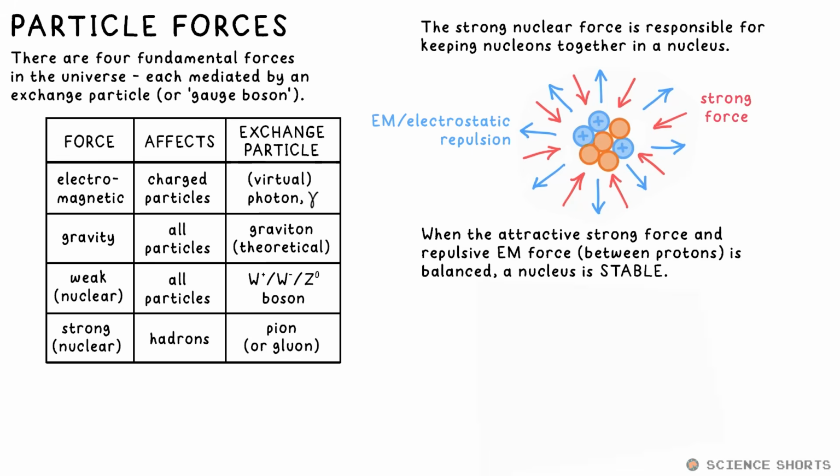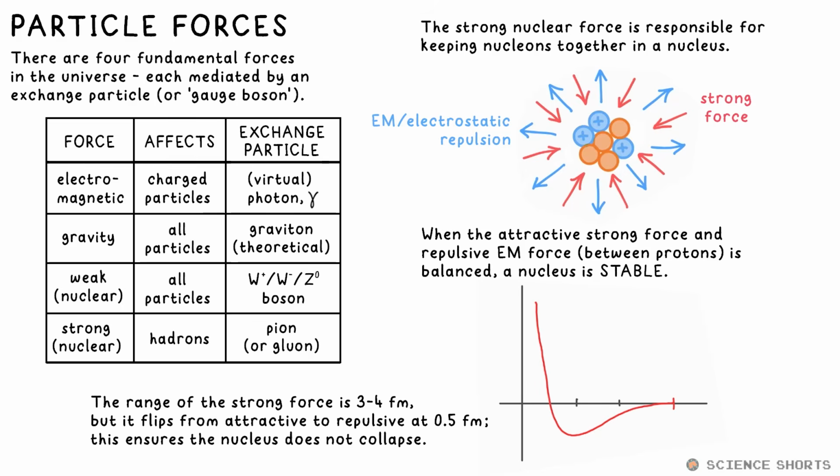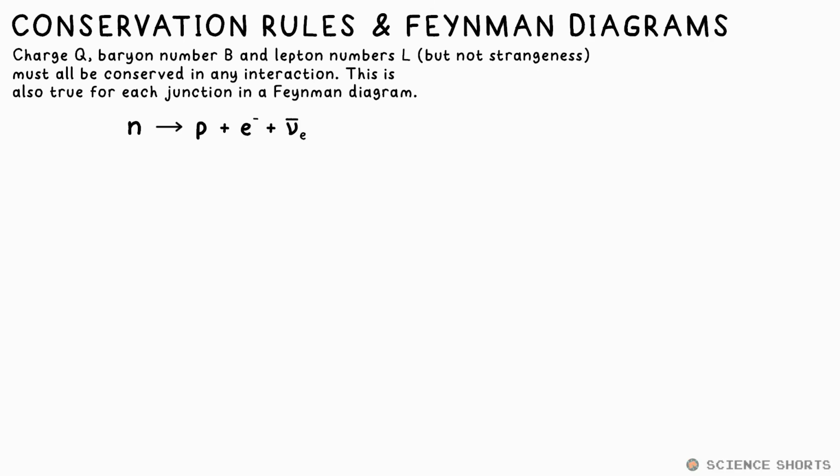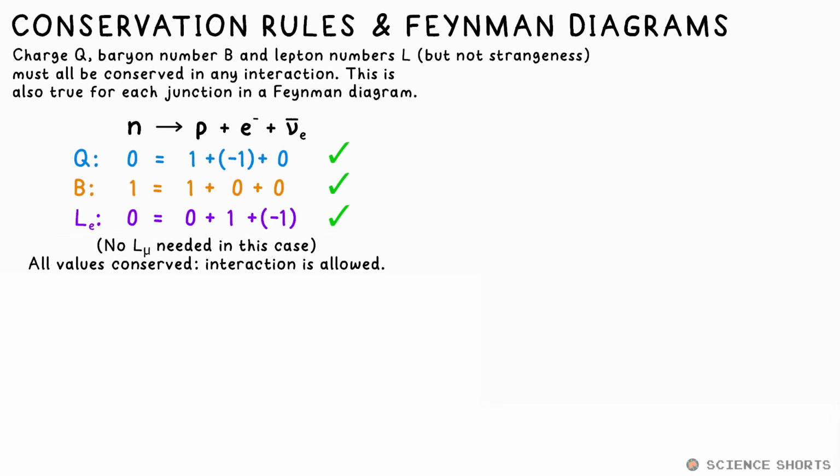When these forces are balanced, a nucleus is stable. The range of the strong force is 3 to 4 femtometers, but it switches from attractive to repulsive at 0.5 femtometers to stop the nucleus from imploding on itself. In any interaction, charge, baryon number, and lepton numbers must be conserved, which is why there must be an anti-electron neutrino added in a beta- decay equation to balance the lepton number.